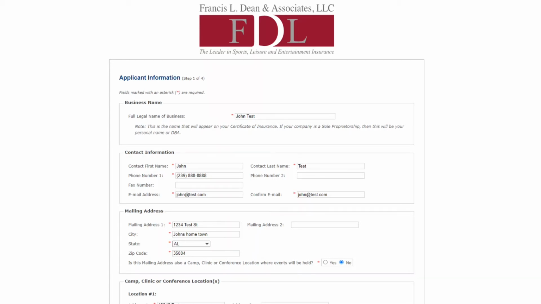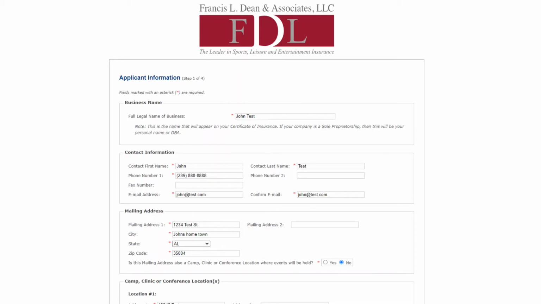My application has already been filled out to make it easy to follow along. This example application will be for a small camp for a short amount of time, but you can use this guide for almost any policy. In business name, you should enter the name of your business. If you don't have a business name, then enter your first and last name.